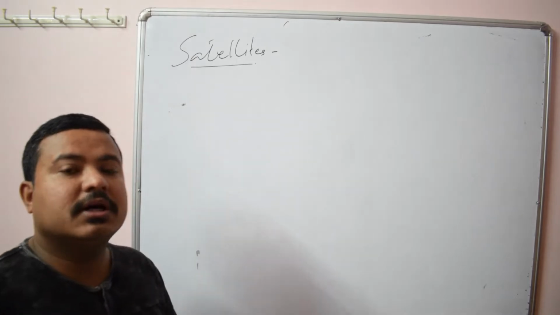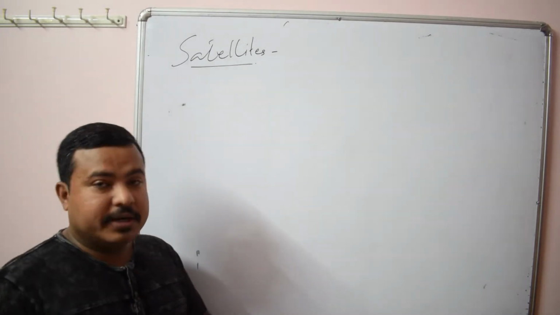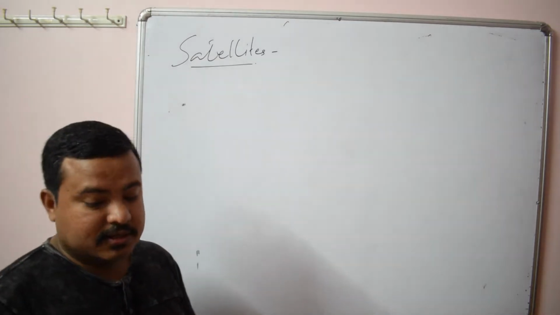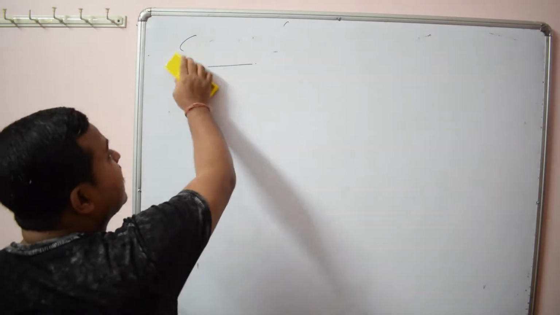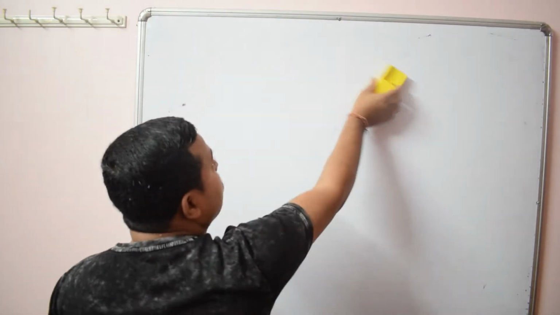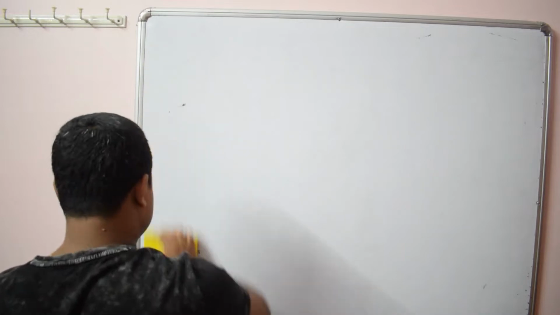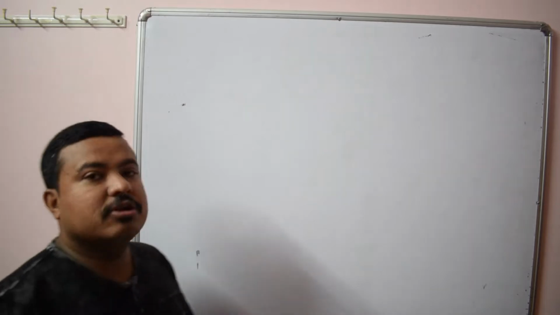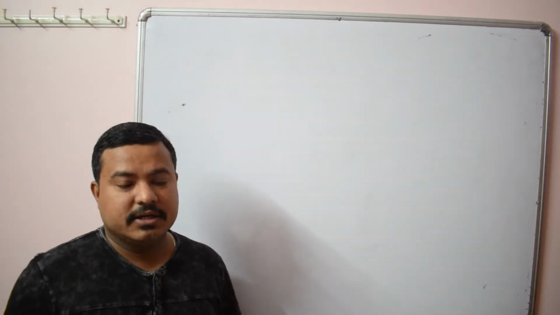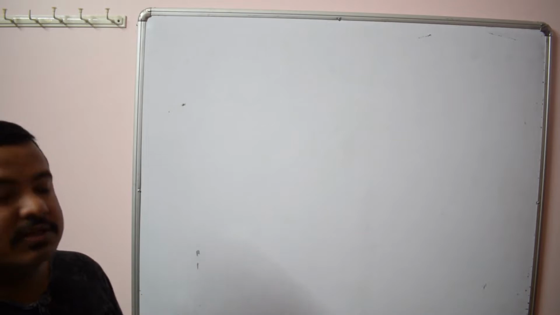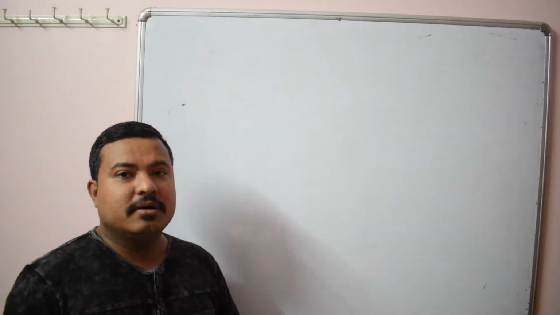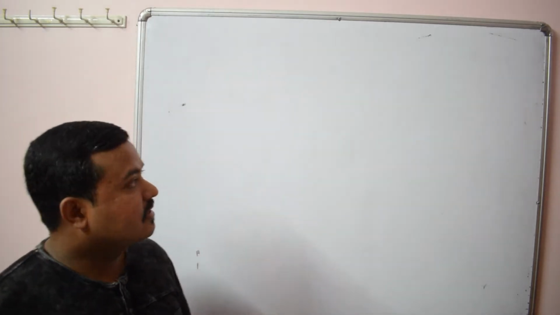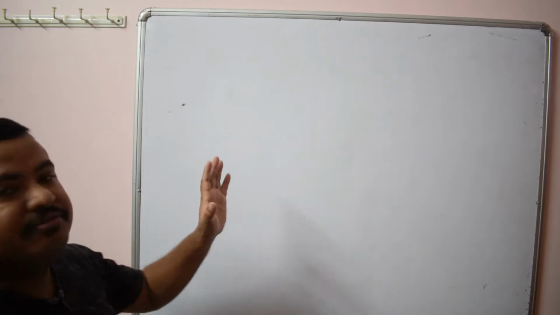So here we discuss the different types of satellites, the orbital velocity, the time period of satellites, the energy of satellites. Okay, so let me first discuss what a satellite is. Any body that revolves around the earth in some fixed circular orbit is called a satellite. There are two types of satellites: one is artificial satellites and the other is natural satellites. For earth, the moon is the only natural satellite. Now here we mainly discuss the artificial satellites.